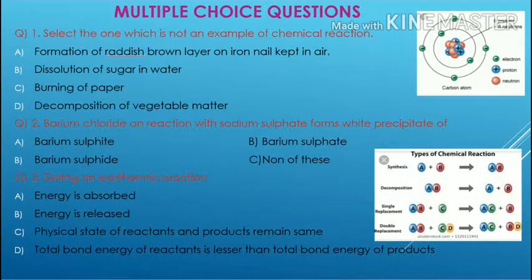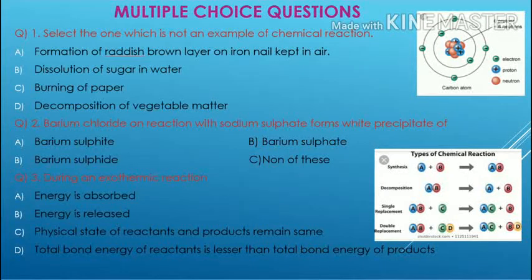And the second one, dissolution of sugar in water. Sugar को वाटर में घुल जाने से कुछ भी उसका केमिकली प्रॉपर्टीज में चेंज नहीं होता है, सिर्फ क्या होता है, sugar is dissolved in water. We can easily separate sugar and water by the process of evaporation. So that is why the correct option is B, dissolution of sugar in water.